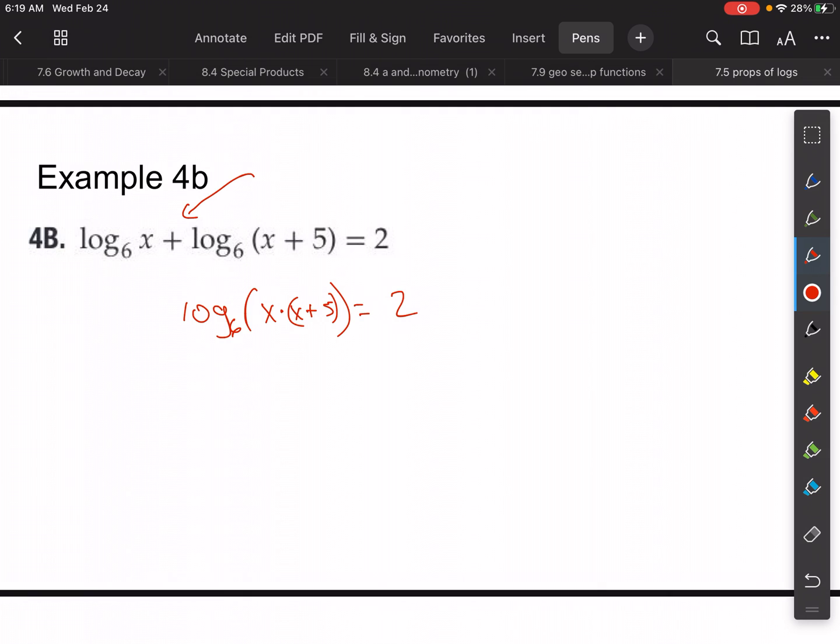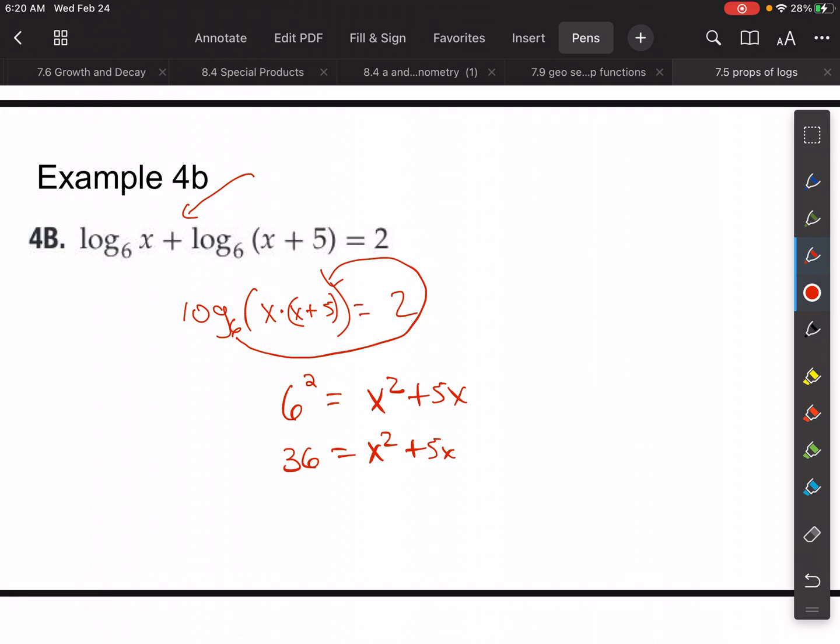Okay, so then I know that if I wanted to simplify this out and get the logarithm out of there, I could say 6 to the second power is equal to that thing. So 6 squared is equal to, then I'm going to multiply that out. So that's x times x is x squared. X times 5 is plus 5x. Okay, so now I'm not dealing with a logarithm anymore. It's kind of nice. So this is 36 is equal to x squared plus 5x.